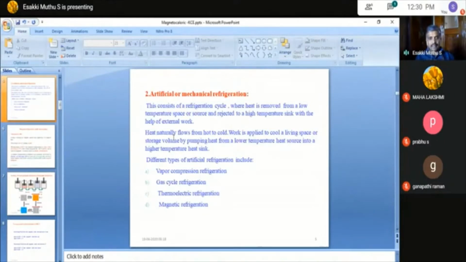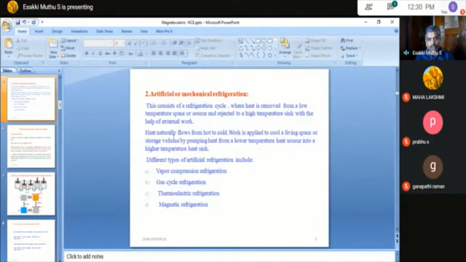The next refrigeration is magnetic refrigeration, which we can call solid state cooling, or solid state refrigeration. Here we are going to use a solid material instead of gas. In the 1950s, 1960s and 1970s, they used chlorofluorocarbons for refrigeration, which pollute the environment, especially the ozone layer.